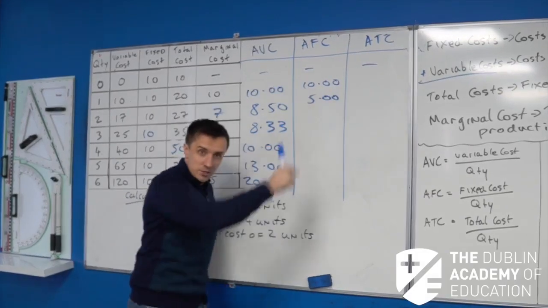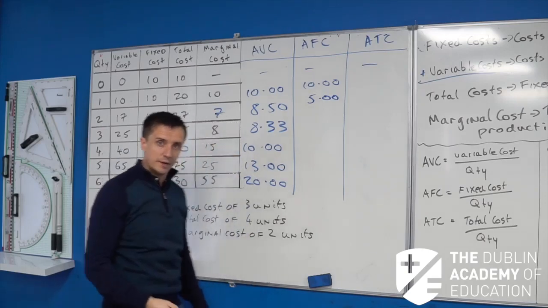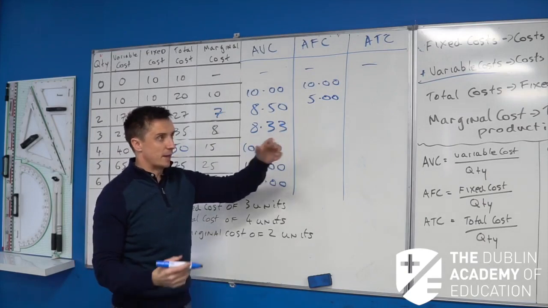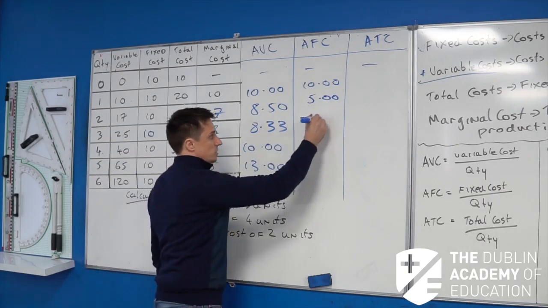Now guys, I know this is going to keep getting lower as I go down, okay? Your average fixed cost will always be declining, okay? So you're going down through it there. You can just drill through this here. So remember again, what's the average fixed cost of making 3 units? 10 divided by 3 will give me 3.33.